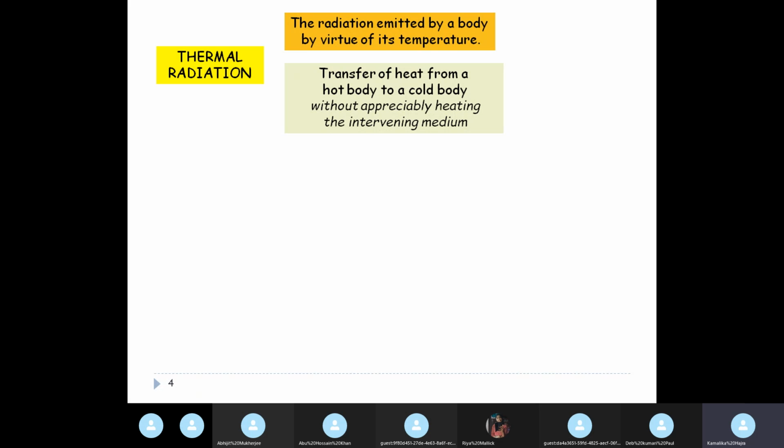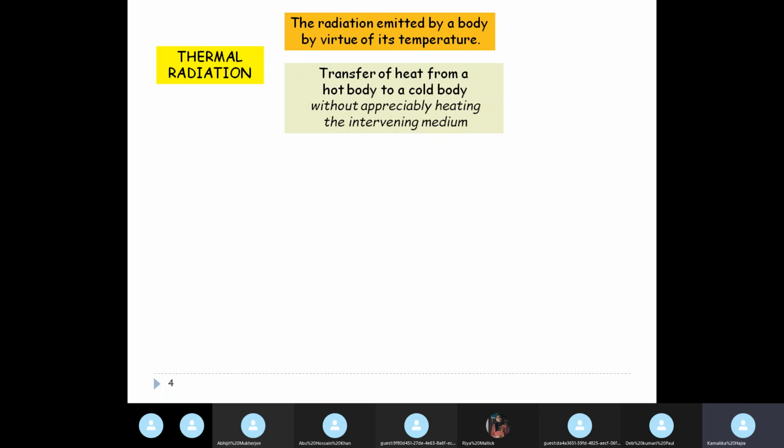So basically, as we discussed in our last class, each and every object in a certain environment, for example, if you are sitting in a room, then your laptop, the walls of the room, the fan, the light, each object is at a different temperature. Each object is either absorbing heat or radiating heat.